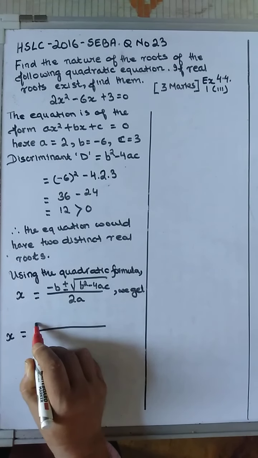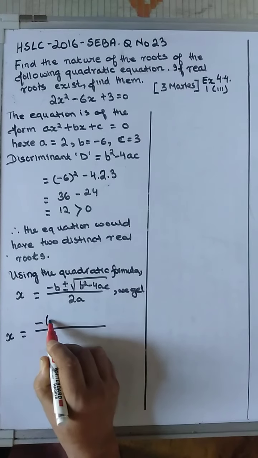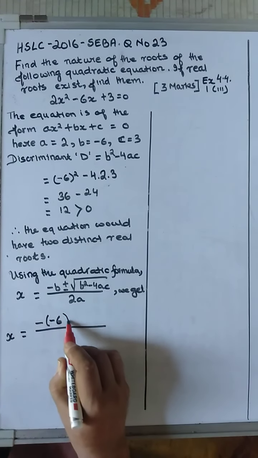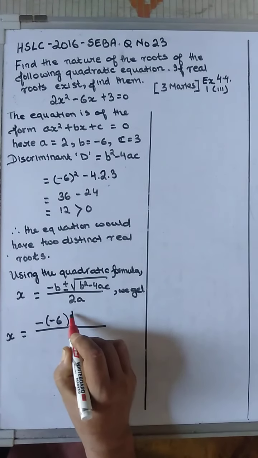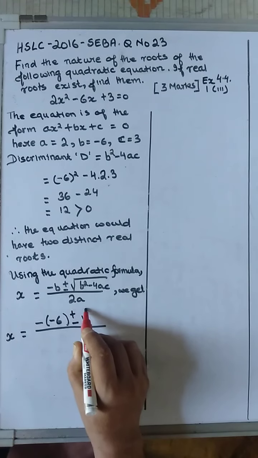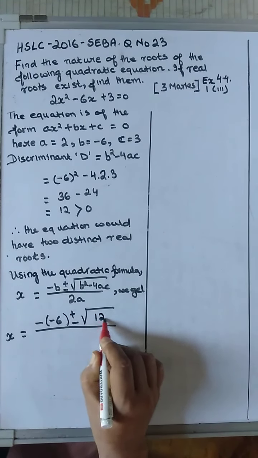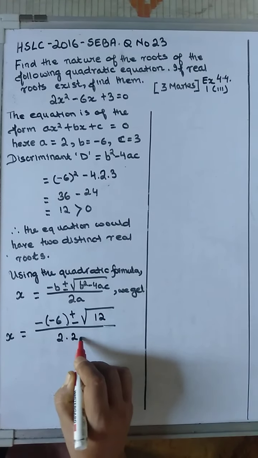So you have to write one minus outside which belongs to the formula, and another minus which belongs to the 6 in the coefficient. That way, do not make a mistake. Plus minus, then you have b squared minus 4ac as your discriminant, so you directly write root 12, and here you write 2 into 2.